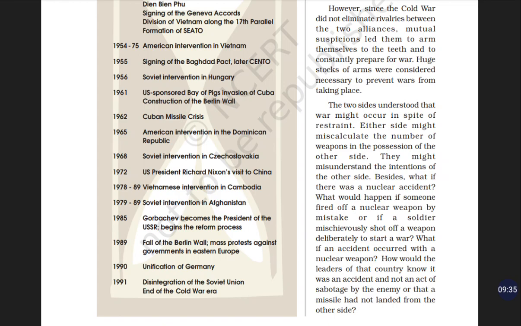1990, unification of Germany. Germany was unified after the Berlin Wall fell, and the whole of Germany became unified again in 1990. And 1991, the disintegration of the Soviet Union and the end of the Cold War.